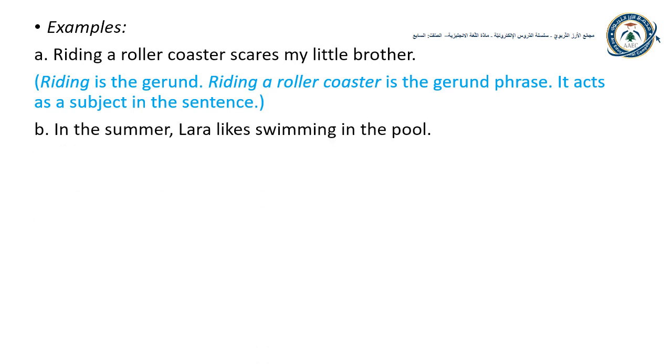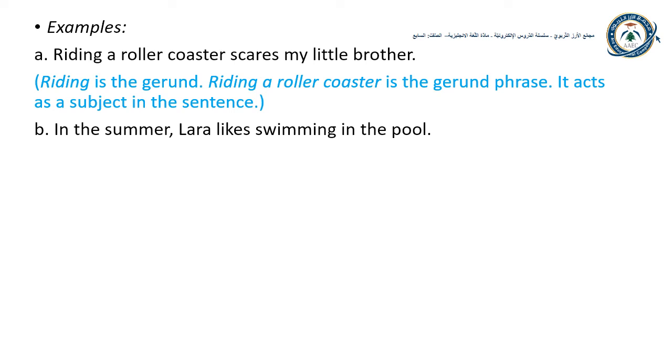B. In the summer, Lara likes swimming in the pool. Find the gerund in this sentence. Swimming. Now find the gerund phrase. Swimming in the pool. What does this gerund phrase function as?